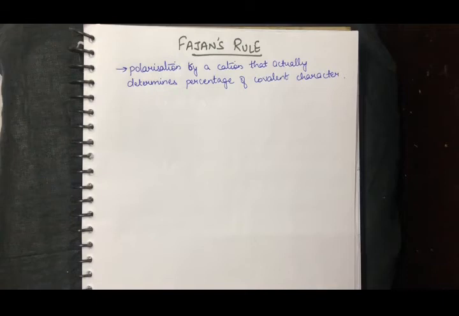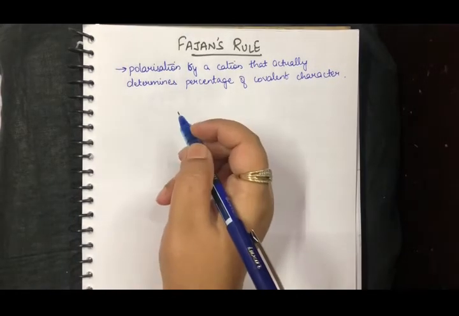Hello students, in this video I would be talking about Fajan's rule. This would also be covered in chapter 4 of class 11, that is chemical bonding. Now what is Fajan's rule? It is actually the polarization by a cation that determines the percentage of covalent character. I am sure you won't be able to understand it like this.